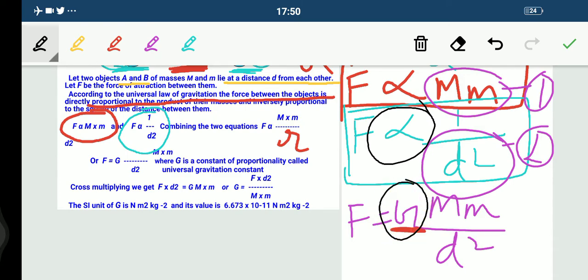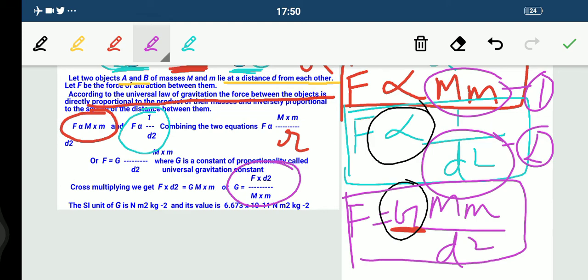So this is what the universal law of gravitation says: F is equal to capital G M m upon r square. Or simply we could also write it like this. What you need to do is transfer this G to your left hand side. Then the equation becomes G is equal to F into D square upon capital M small m.